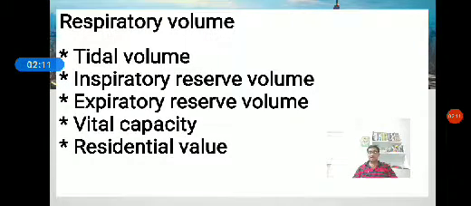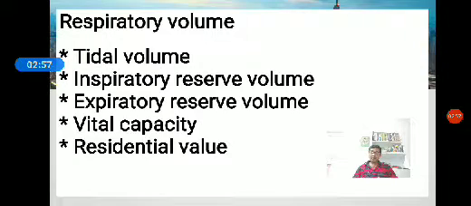Next, vital capacity, VC. It is the amount of air that can be flushed out forcefully from the lungs after the deepest inhalation. It is the sum total of tidal volume, inspiratory reserve volume, and expiratory reserve volume. It is about 4,500 to 5,000 ml. When we calculate 500 plus 3,000 plus 1,200, it is equal to 4,700 ml.